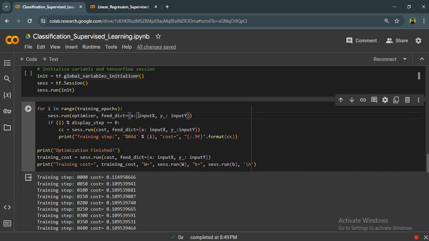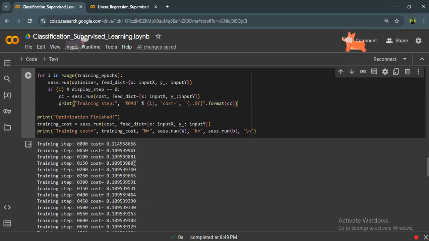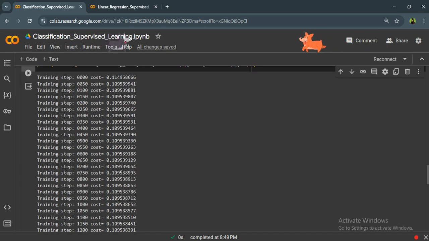As you see, we have chosen the input x and input y to work with through our dataset, and when it's finished, we will print optimization finished so that we can watch the outputs. As you can see, for the output part, we have the training step, which is going by 50: 0, 50, 100, 150, adding 50 steps.